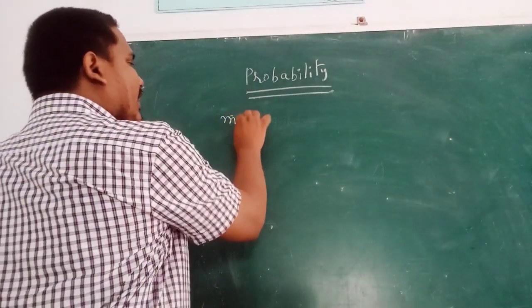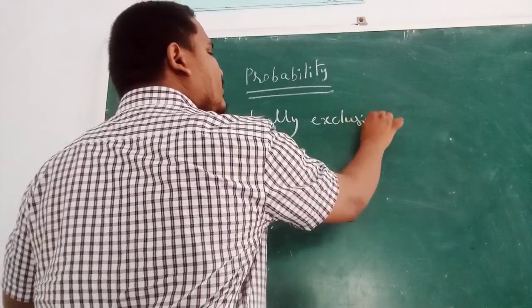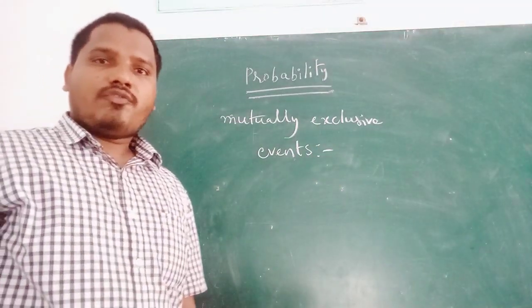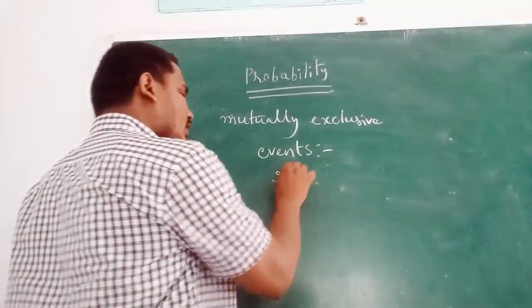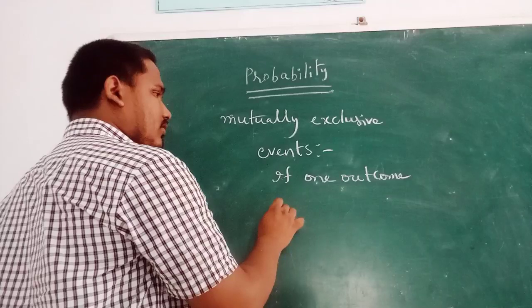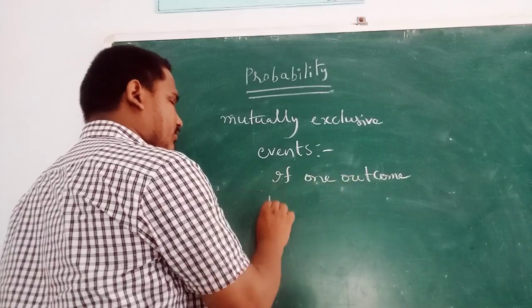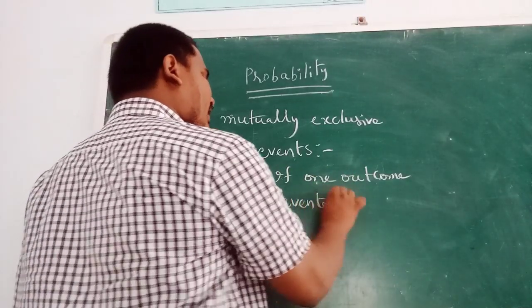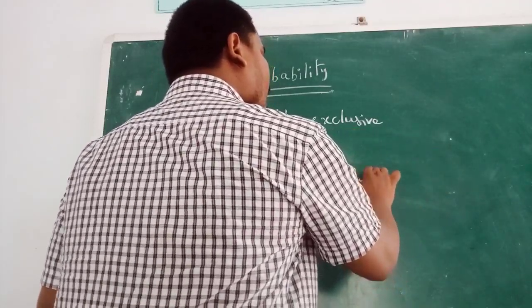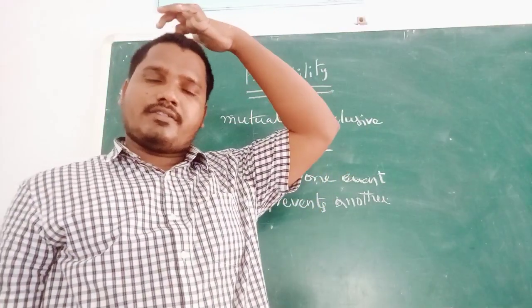Next, mutually exclusive events. What are mutually exclusive events? If one event prevents the other event, it is called mutually exclusive events.